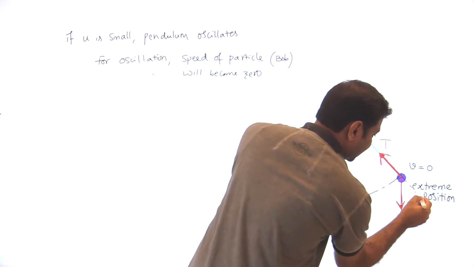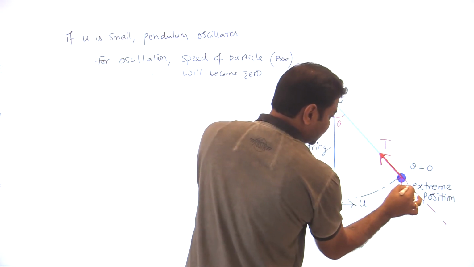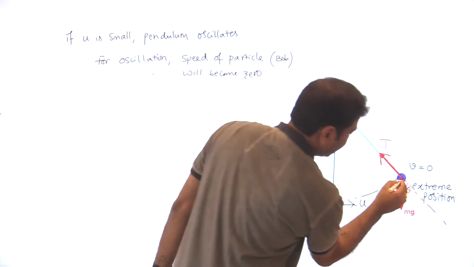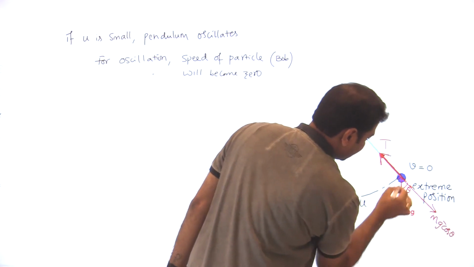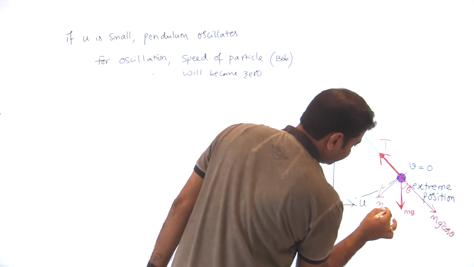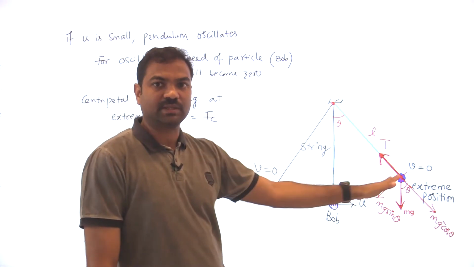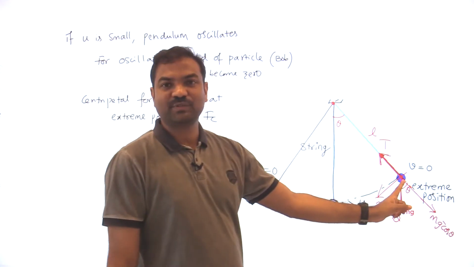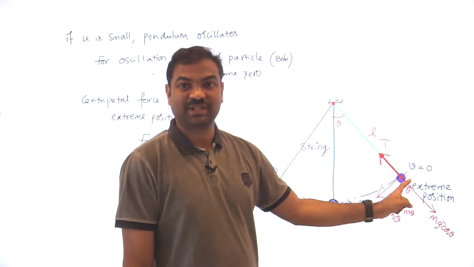Now if I extend this line, and this angle is theta, this angle also will be theta. Then I can resolve mg into two components. One is mg cos theta, the other one is mg sin theta. It's not a complete circle, but it's a part of circular motion. It is moving in a circular path only, but from here to here only. So I am talking about centripetal force at the extreme position.